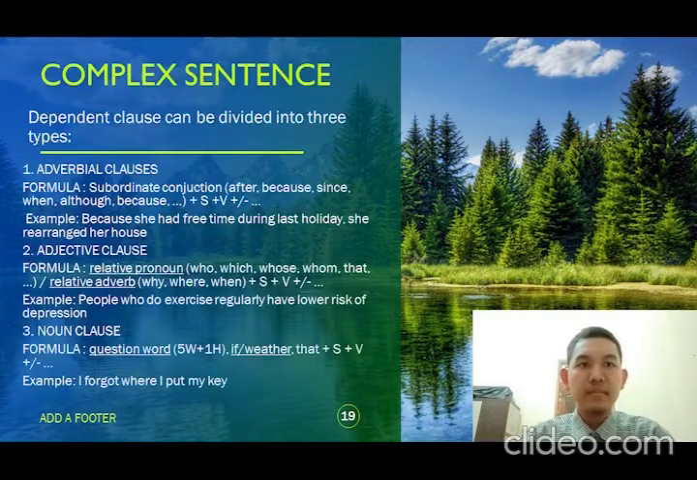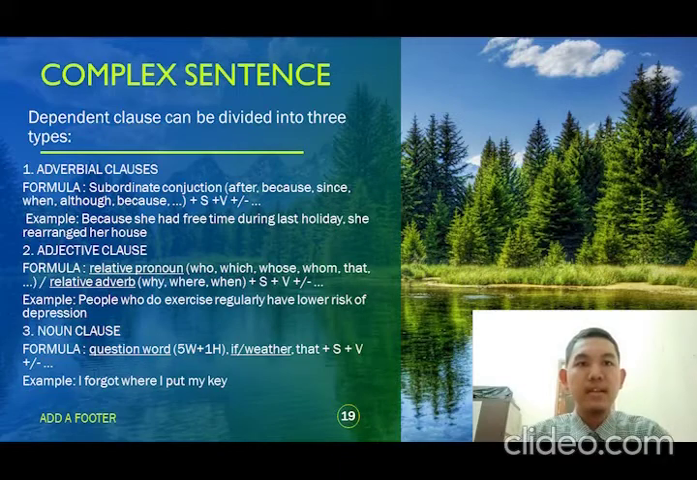And then the dependent clause can be divided into three types. The first type is the adverbial clause, and the formula is subordinate conjunction (after, because, while, although) plus subject plus verb. And the example is: because she had free time during last holiday, she rearranged her house.